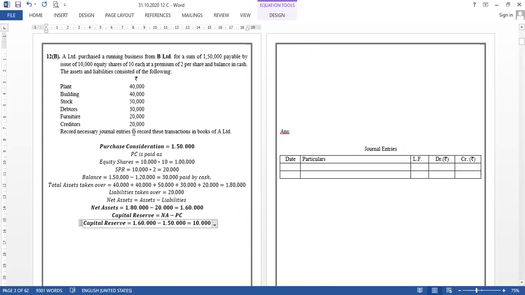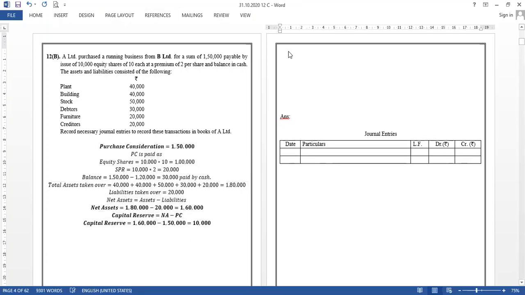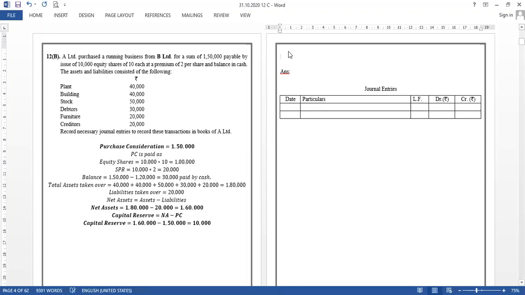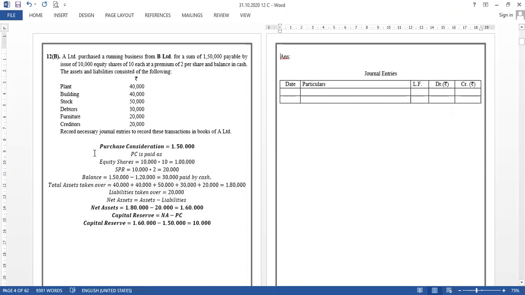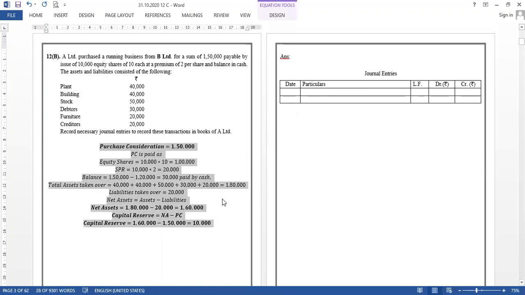This is the basic working required. Those of you who are smart and can do it orally, I don't mind, but do not make any mistakes. After doing this basic calculation, only then can we move on to the entries.